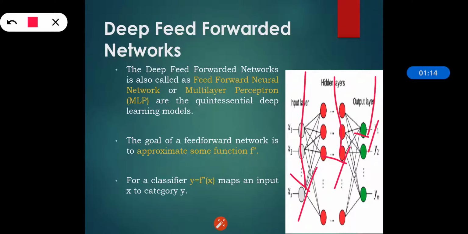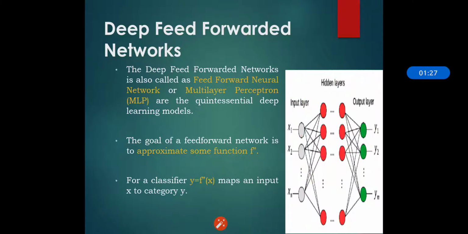So the information flows through the function being evaluated, through the intermediate computations used to define f, and finally to the output y. There are no feedback connections in which outputs of the model are fed back into itself, and hence the model is called a feed-forward network.